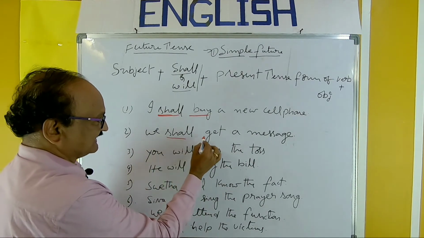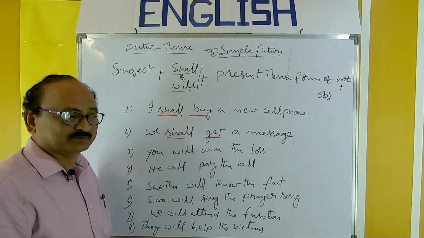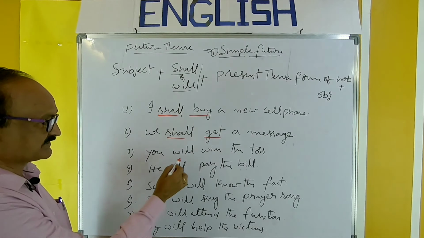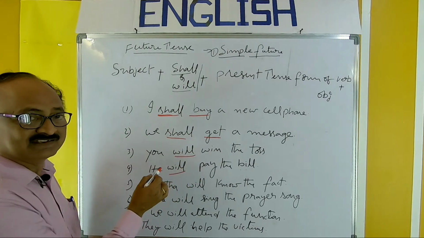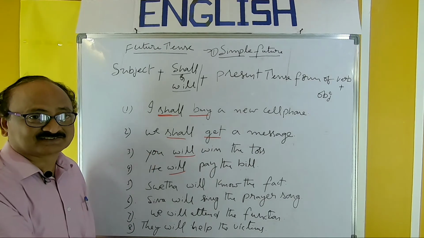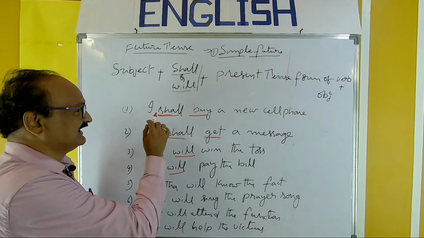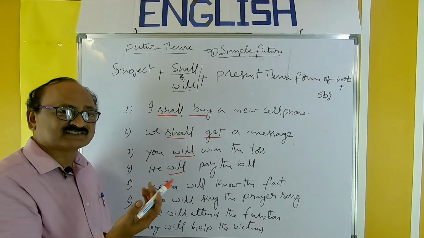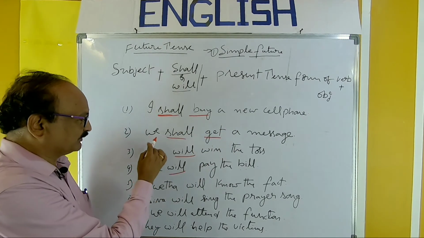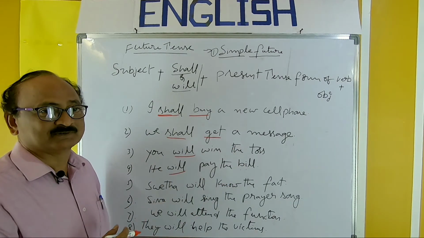Again, present tense form of verb. And from here onwards, we can use will. Remember, will is allowed with all the persons. With I and we also, you can use will. I will buy a new cell phone, you can say, no problem. We will get a message, you can say, no problem.